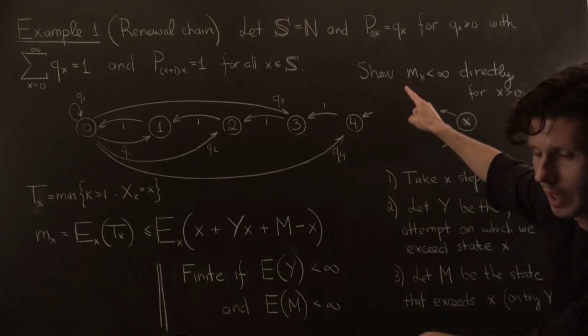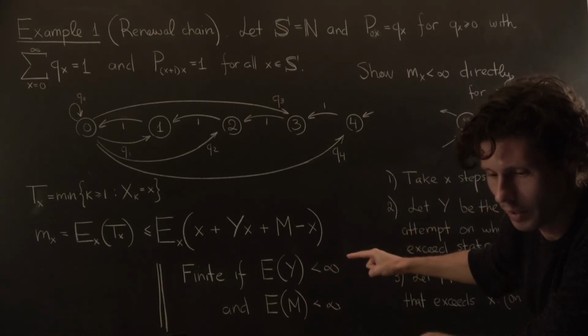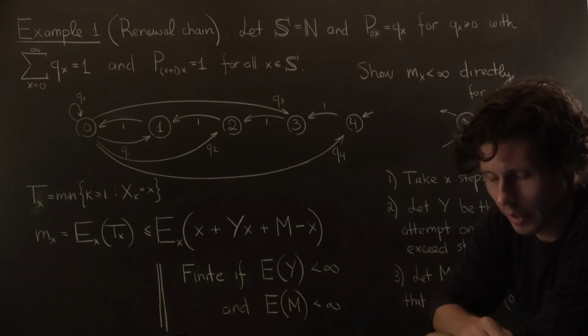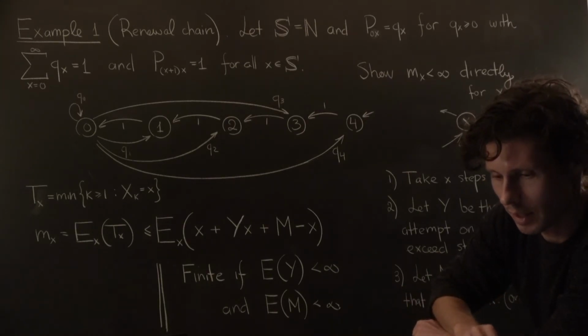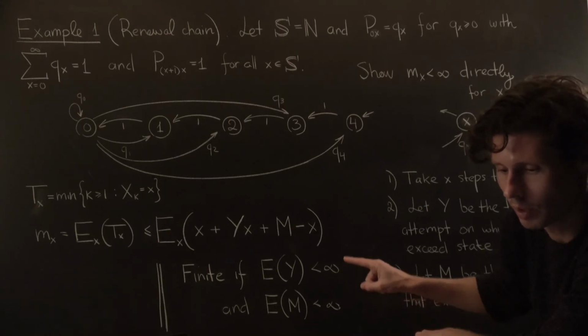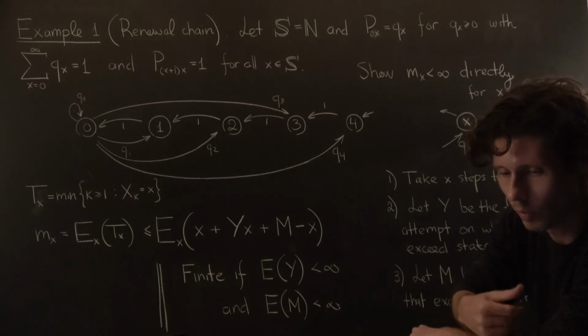And we can now clearly see that this will be true if the expectation of y and m are both finite. So in the next clip I'll discuss the distributions of m and y, and we're going to try to derive conditions under which both of these will be true. And we know what we're expecting to get.